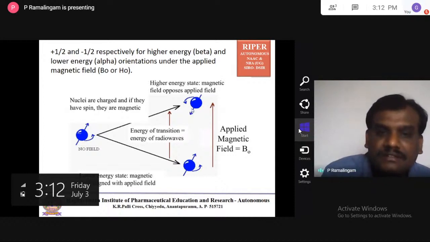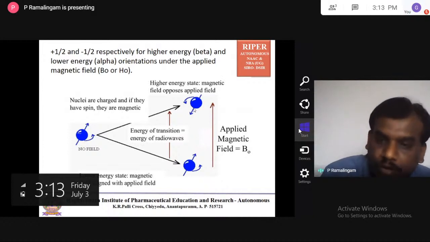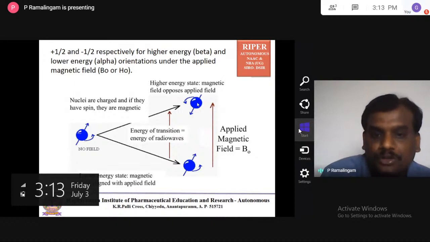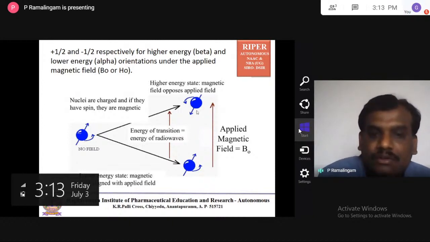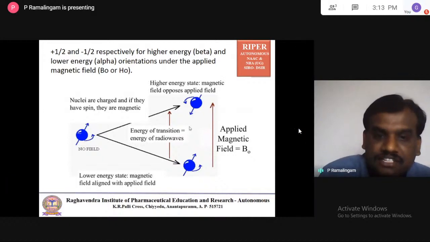The same way, when you come to the opposite side, the direction of the external magnetic field and the direction of the magnetic field of the nucleus are opposite, so it is opposed. So it is aligned for minus 1/2 and opposed for plus 1/2. So these are the two energy levels: the low energy orientation and the higher energy orientation.